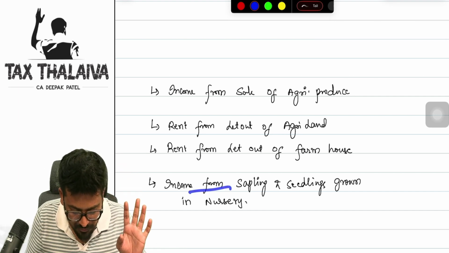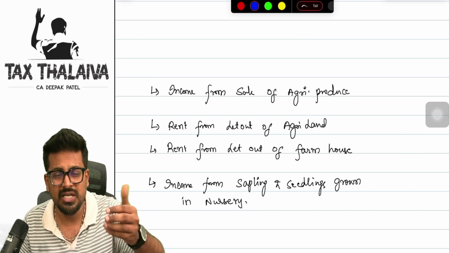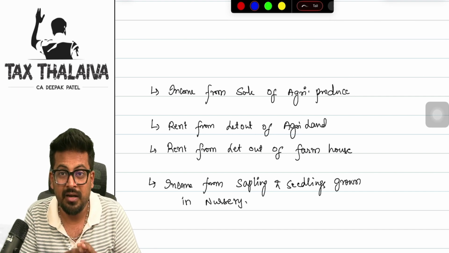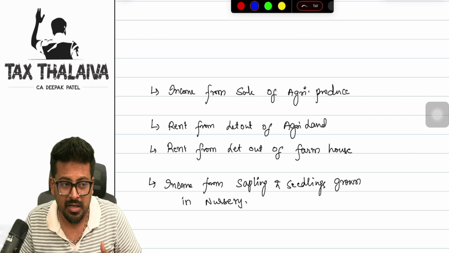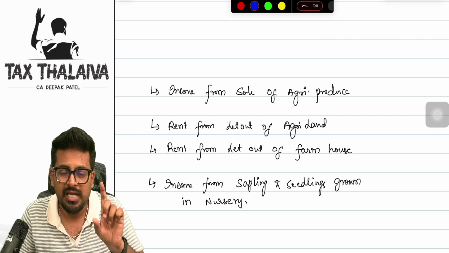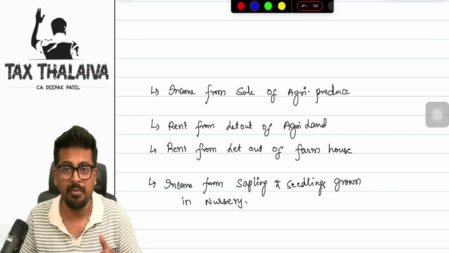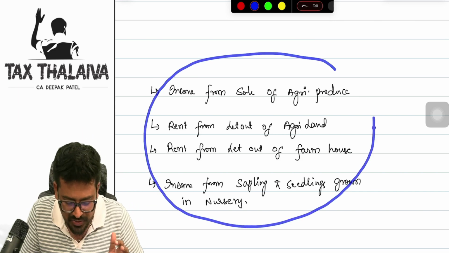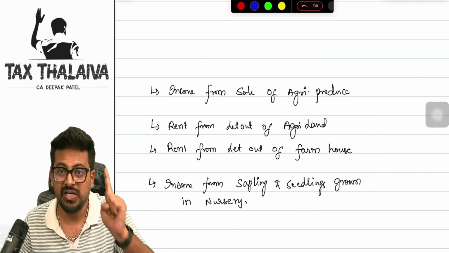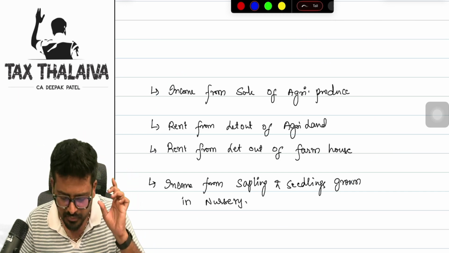The last one is income from saplings and seedlings grown in a nursery. You must have seen a lot of nurseries where small cute plants are there. Now you may say, sir, it is not grown in the land, it is put in a cute pot. Yes boss, that is specifically given in the law, and that will be treated as agriculture income. So if you see any of these four incomes, those will be exempted straight away under Section 10(1) of the Income Tax Act. But there is one small catch here.